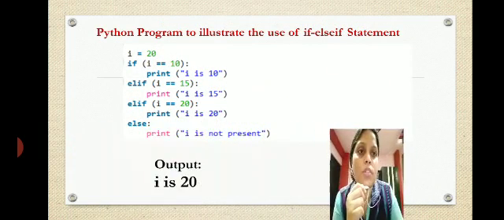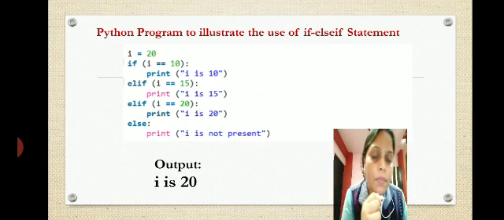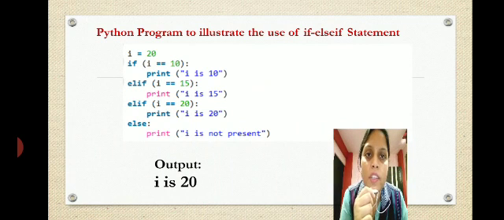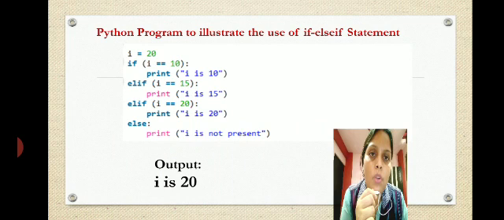Python program to illustrate the use of if-elif statement. Again, this can come as a find-the-output type of question. i = 20. If i == 10: print i is 10. elif i == 15: print i is 15. elif i == 20: print i is 20. else: print i is not present.